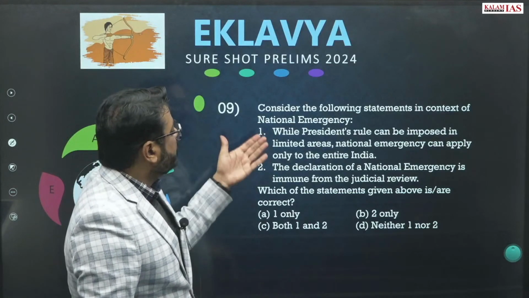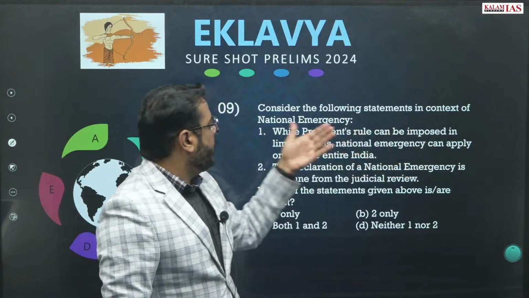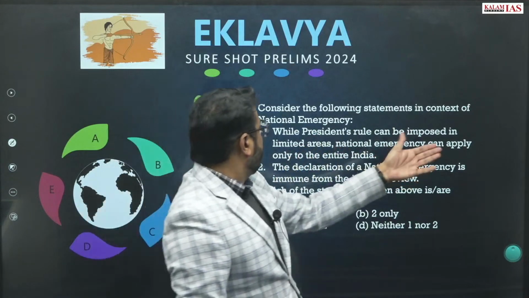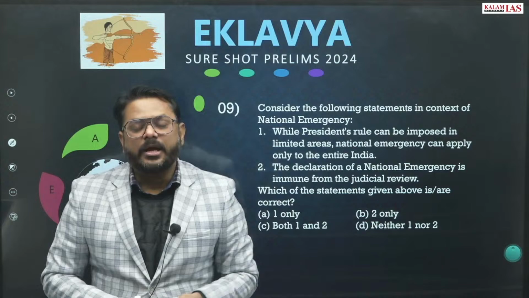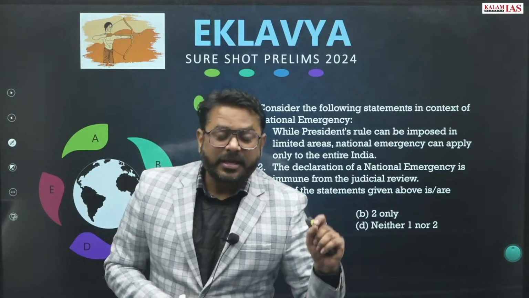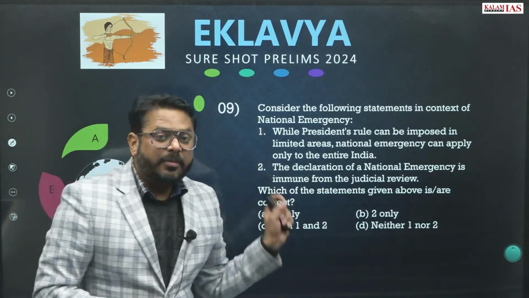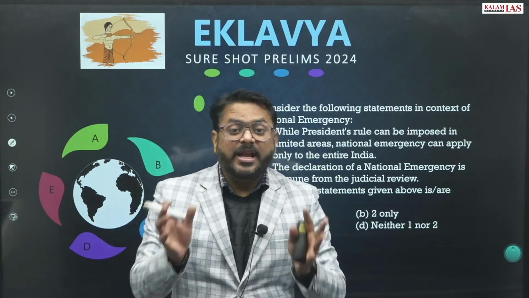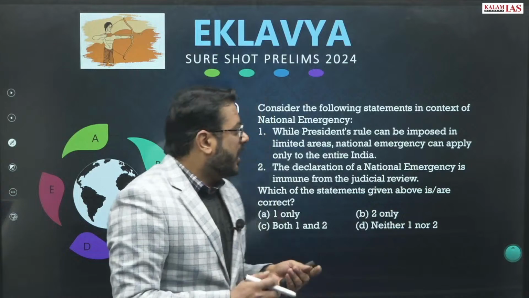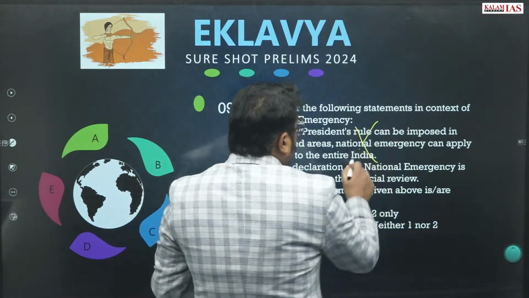While President's rule can be imposed in a limited area, national emergency can be applied to only the entire India. That is not the case. Actually, national emergency can be applied in the entire area or it can be applied in any part of India. So that statement is wrong.